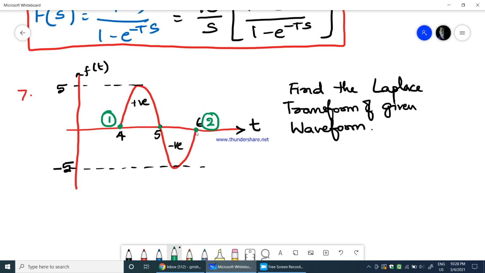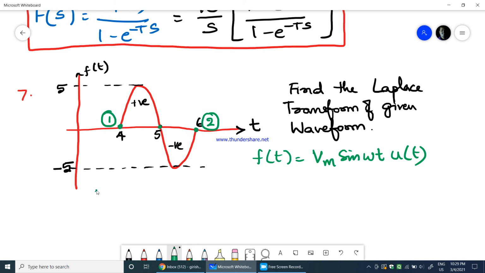So we'll see how to write the equation f of t for this particular sine wave. For any sine wave, we take f of t to be equal to Vm sine omega t u of t. So here we do get two equations, at this point and at this point.